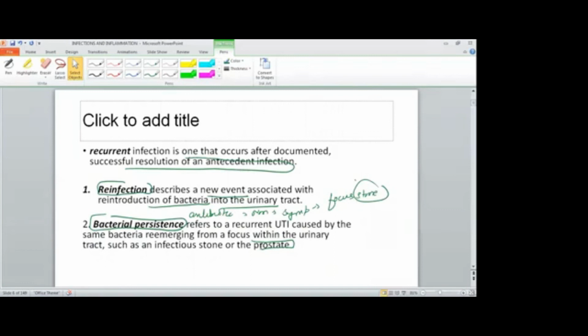So all these definitions are very important. They can directly ask a question, like what is reinfection, and give various points, and one of them is correct. So you have to be very careful with these definitions. All these definitions are from Campbell.